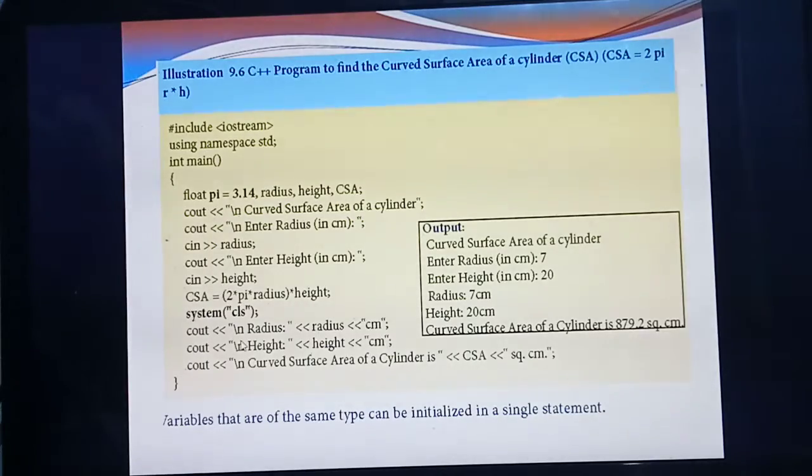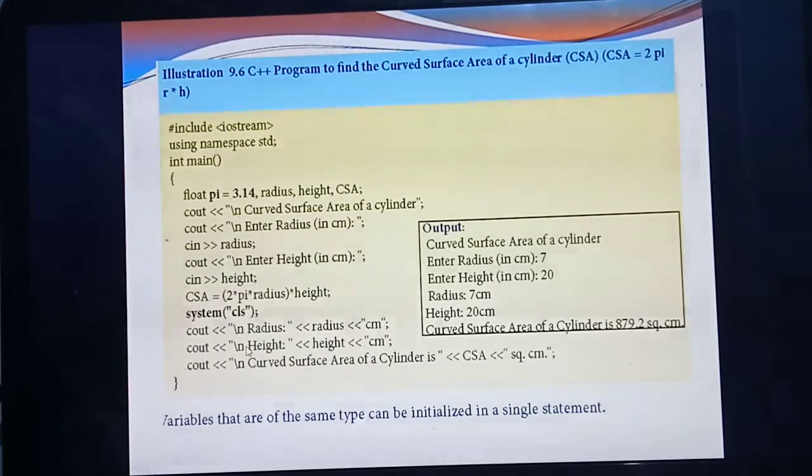Now you are going to display the curved surface area you have calculated. Then you are going to display the radius separately, height separately and curved surface area separately. To display the output, which statement should you give? Cout. Radius you are given in which variable? Radius. So you are calling the variable radius. Then centimeter, that means the radius you are entering, you should display in the unit centimeter.